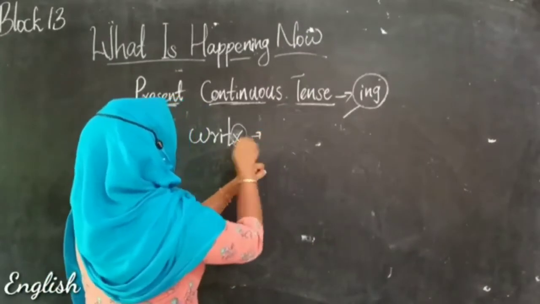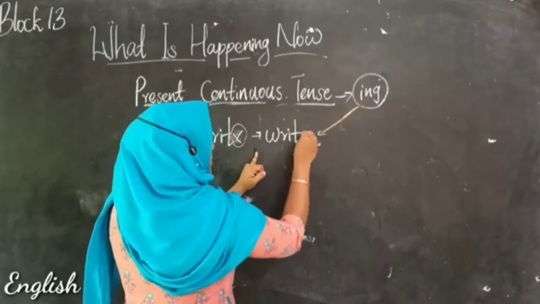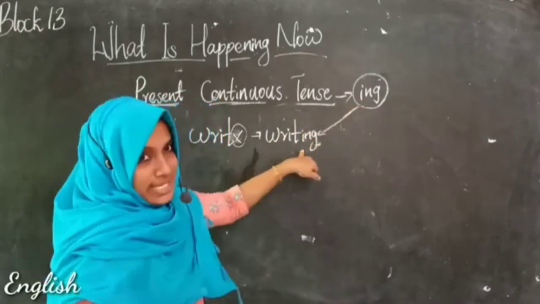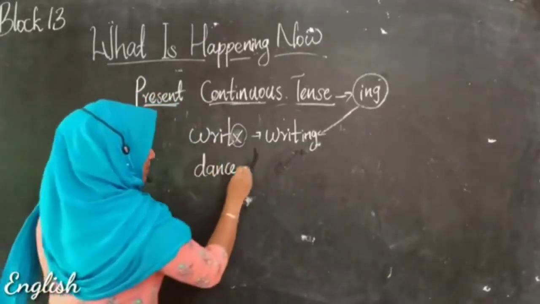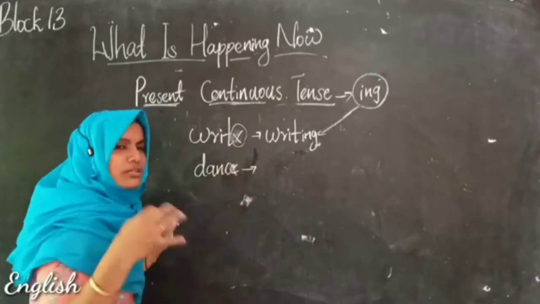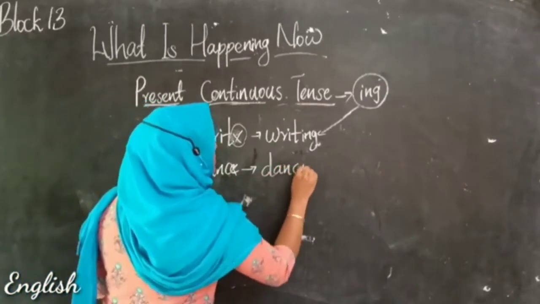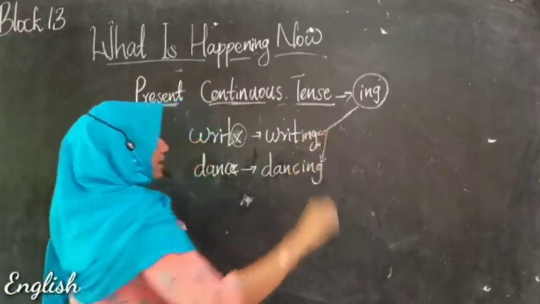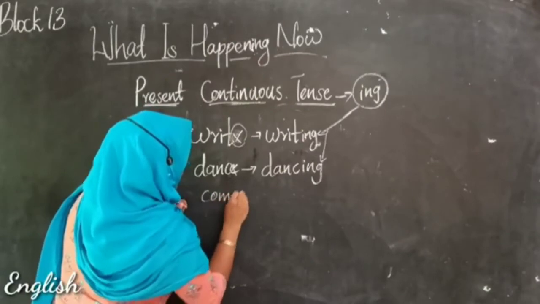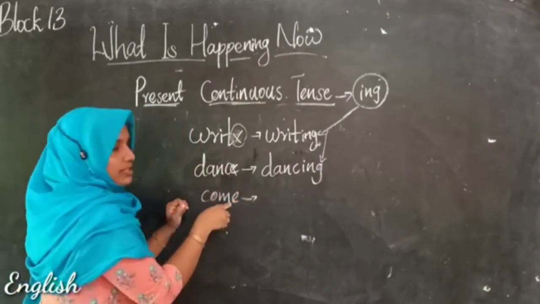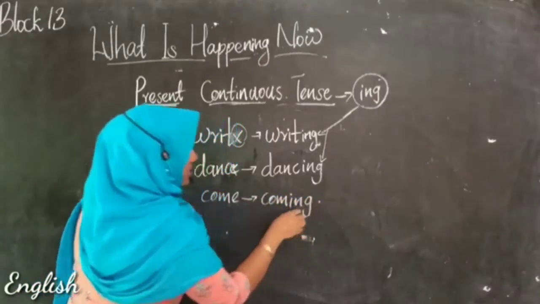Instead of that E, you can add ing directly: writing. Then in the case of another word ending with E, here also we can just drop the letter E and add just ing instead. Got it? Then in the case of come, COME, it is also ending with E. So you can add ing.